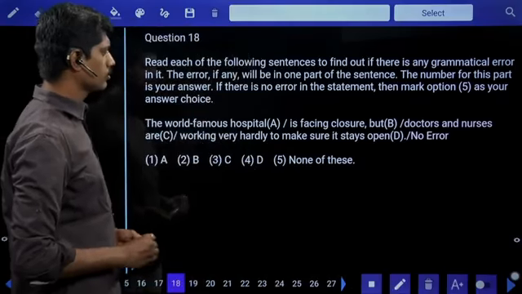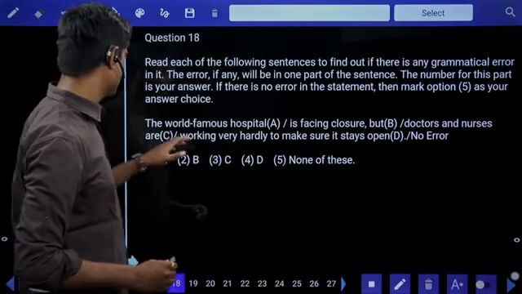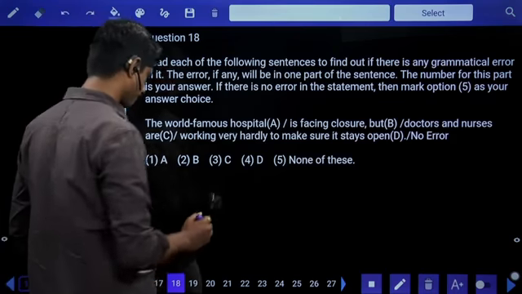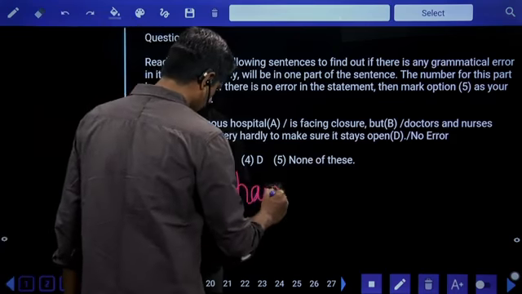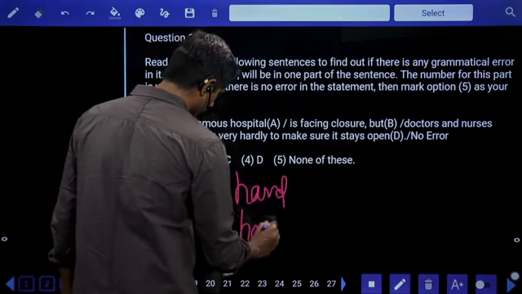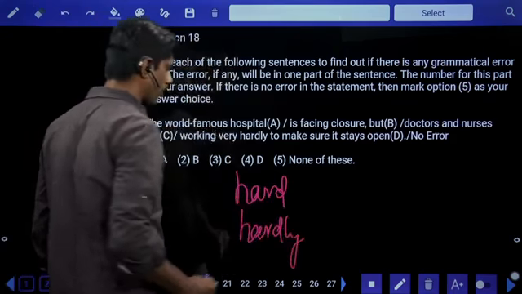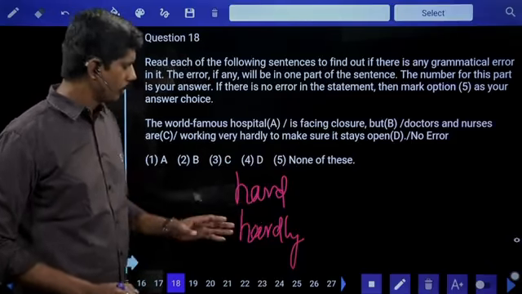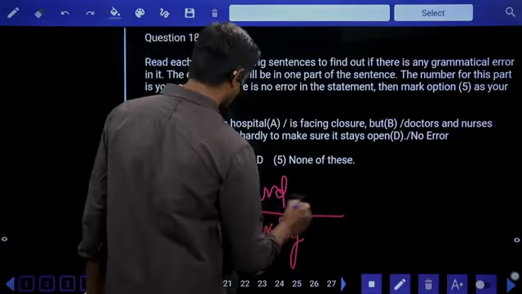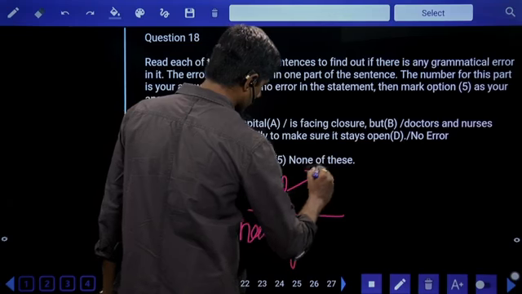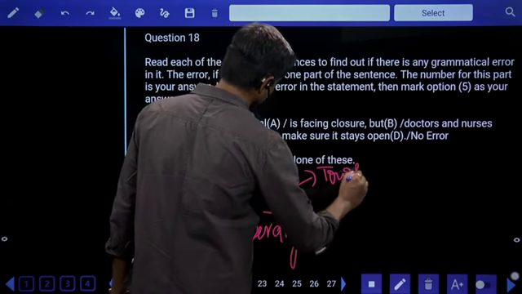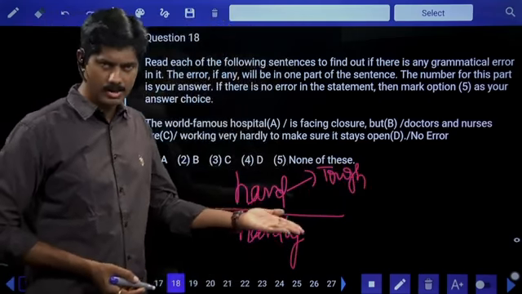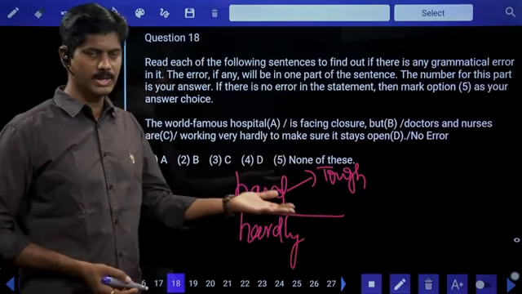The world famous hospital is facing closure, but doctors and nurses are working hardly to make sure it stays open. There is a lot of difference between these two. Many of us think that hard and hardly both have the same meaning. No, they do not have the same meaning. Hard means something which is tough. We generally say the question paper is hard. It means it is very difficult, very tough.